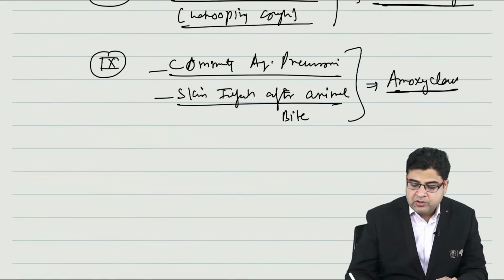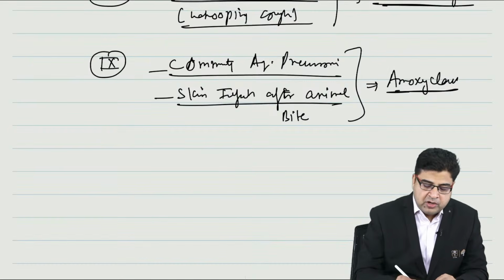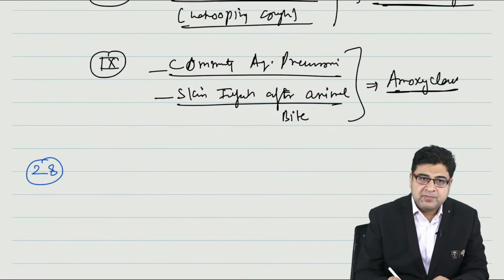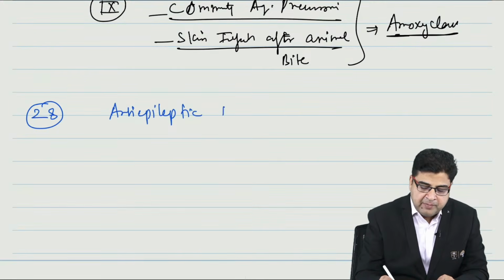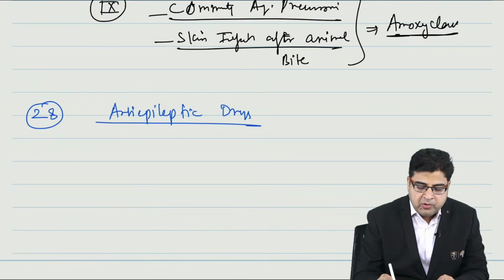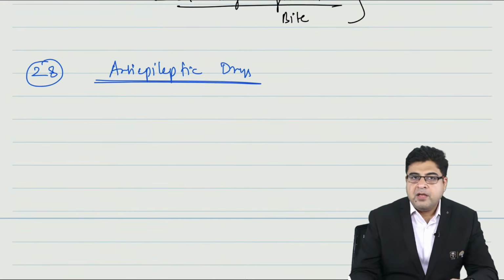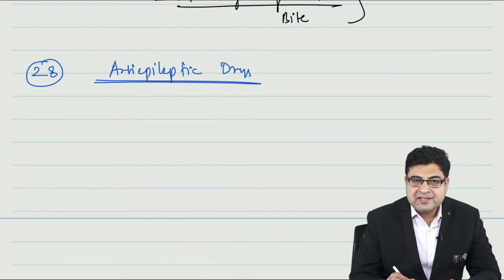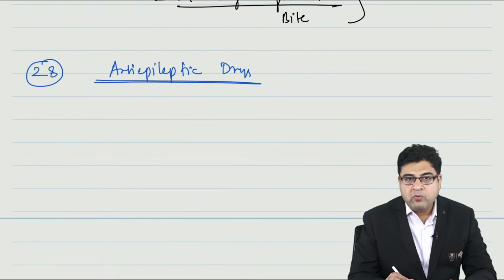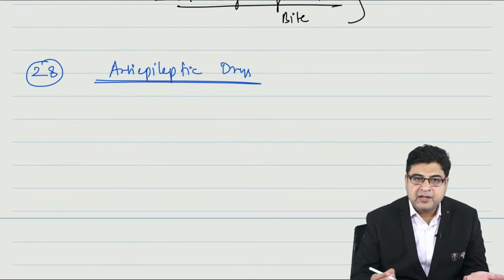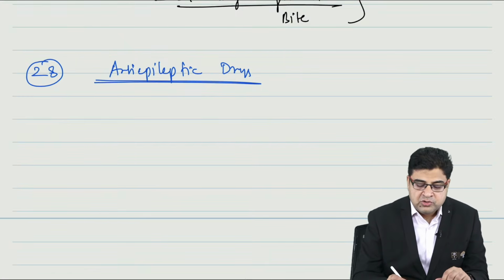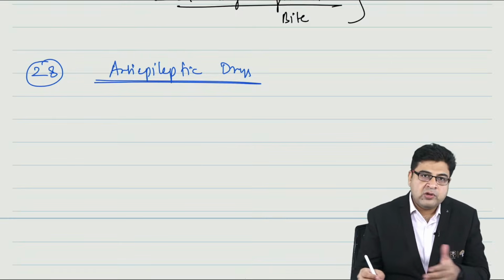Now let's talk about topic number 28. If we talk about topic number 28, this is based on the central nervous system. So we have the topic like anti-epileptic drugs. Now in your recent exams, I don't know why, but they are not asking questions from CNS, on anti-epileptics. So this is one of the topics which you can leave if you want to leave, right?